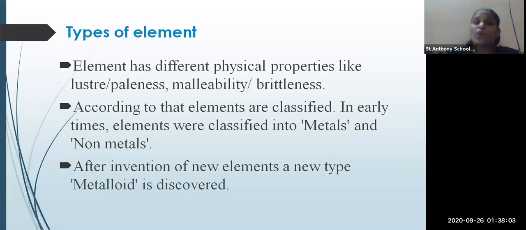Okay, so according to this, the elements were classified in earlier times into two types, that is metals and non-metals. But after that, a new type of element known as metalloid was discovered. So our next chapter is metals and non-metals. In that lesson, we are going to study metals and metalloids in detail.